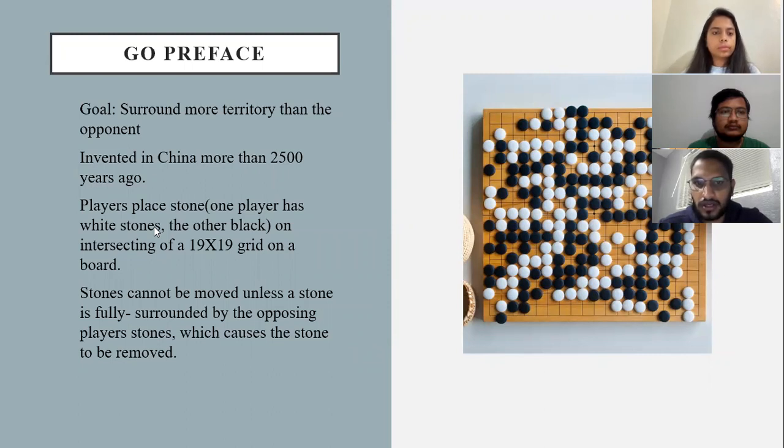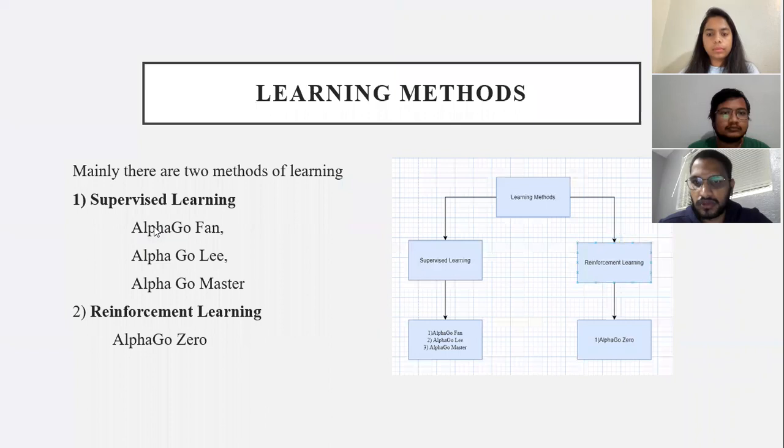There is a 19 by 19 grid on the board. These stones cannot be moved unless a stone is fully surrounded by the opposing player's stones, which causes the stone to be removed. At the end, the player who has more territory on the board wins the game.